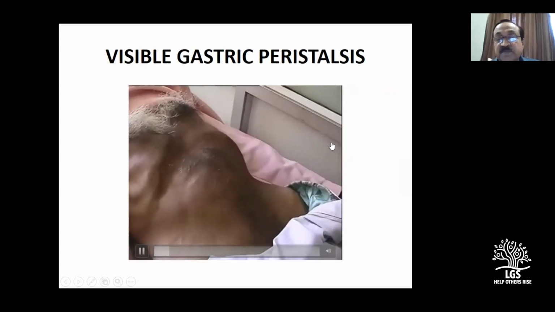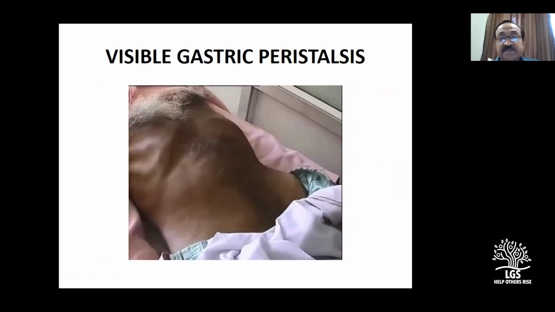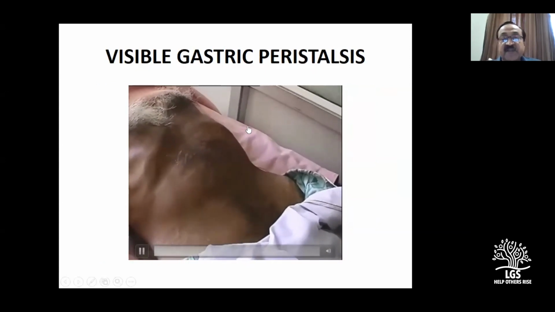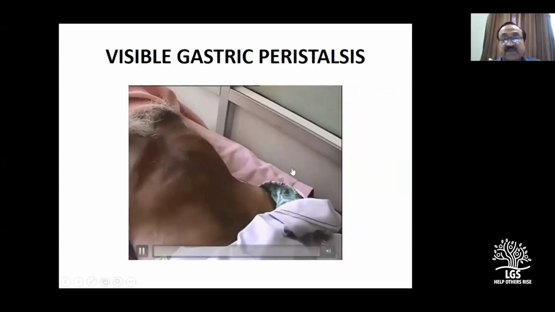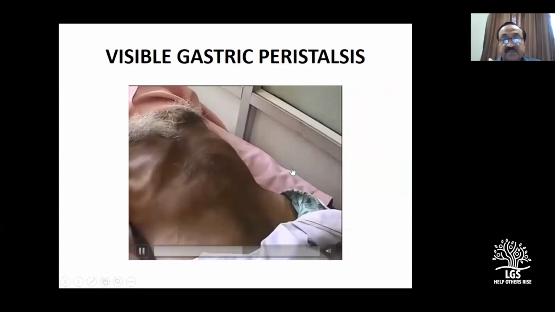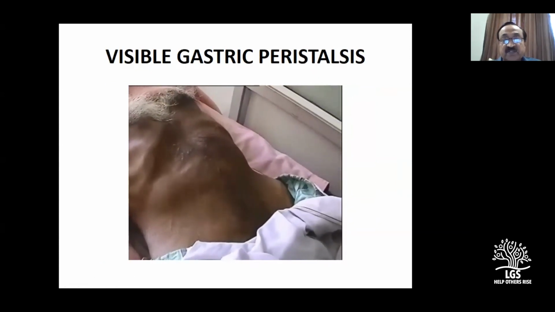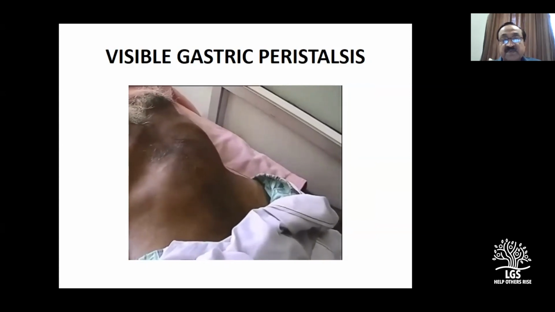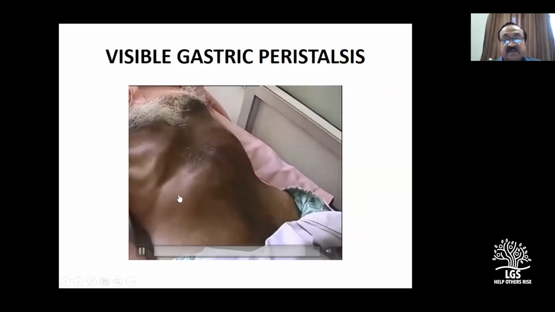Please watch for the visible gastric peristalsis. Just concentrate for a minute. Typically, the wave starts in the left hypochondrium and comes here. Look at that wave. Watch carefully. See now. See now. And see where it is ending.